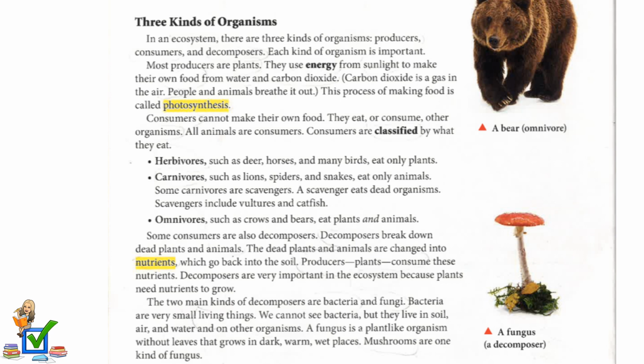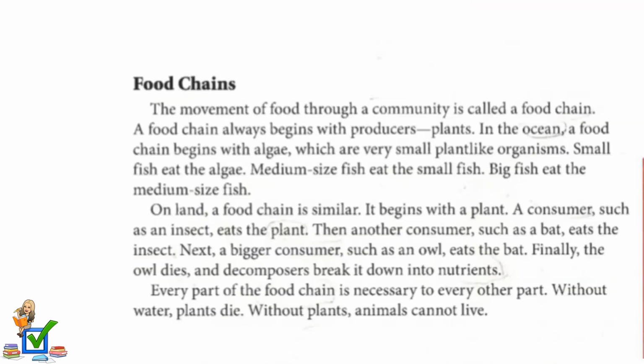The two main kinds of decomposers are bacteria and fungi. Bacteria are very small living things. We cannot see bacteria, but they live in soil, air, and water, and on other organisms. A fungus is a plant-like organism without leaves that grows in dark, warm, wet places. Mushrooms are one kind of fungus.